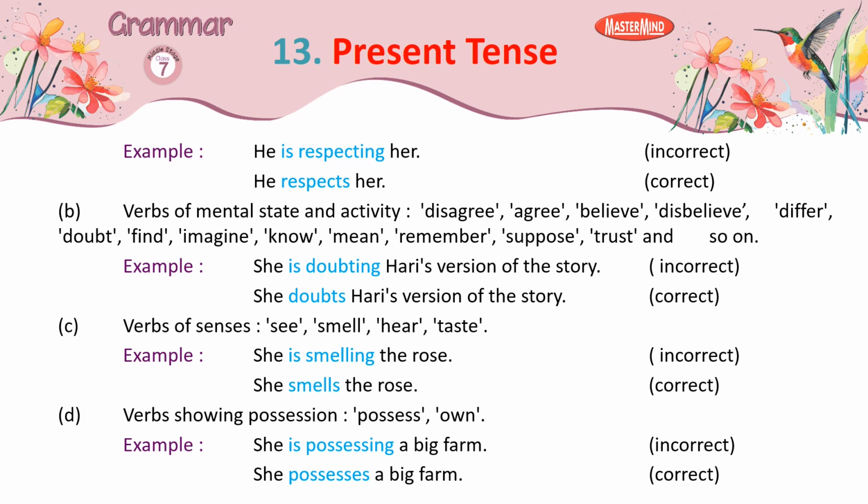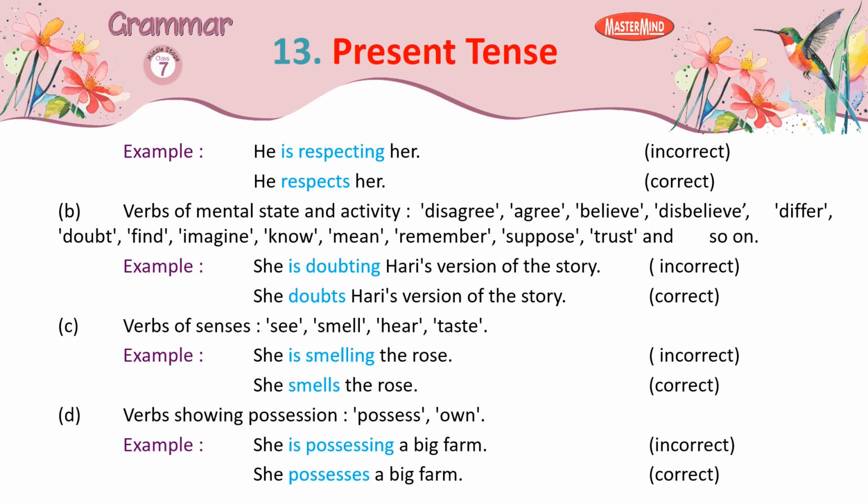B. Verbs of mental state and activity: disagree, agree, believe, disbelieve, differ, doubt, find, imagine, know, mean, remember, suppose, trust and so on. Example, she is doubting Hari's version of the story. Incorrect. She doubts Hari's version of the story. Correct.